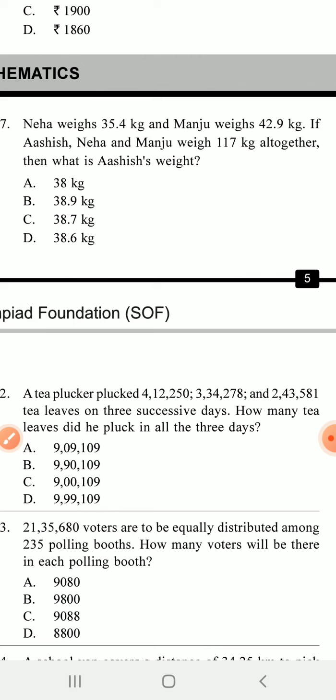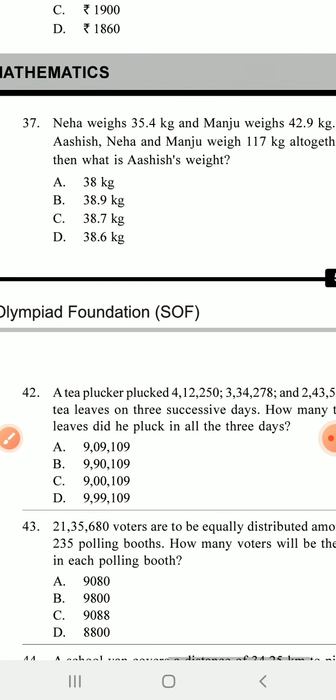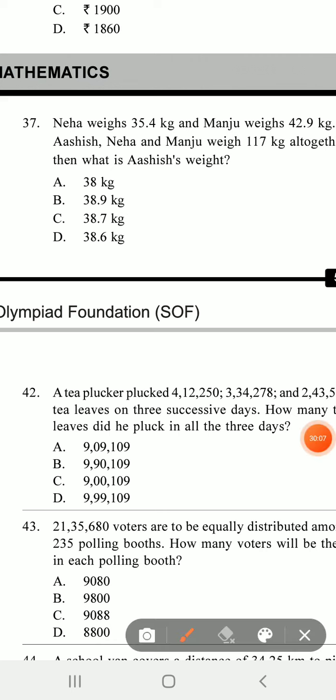Because in the first case the weight of 2 girls is given, in the second case the weight of 3 girls together is given. So from the second one subtract the first and you can get the answer. 37, C. C is the answer.